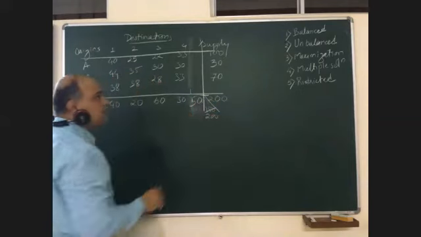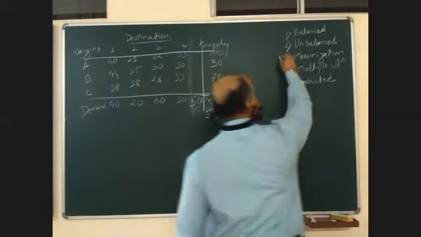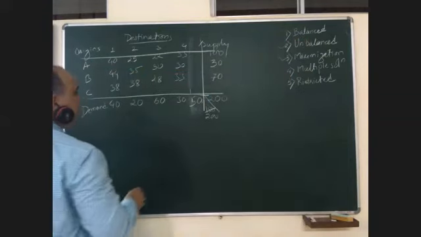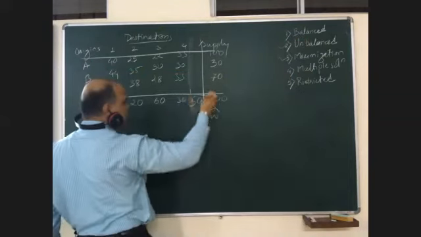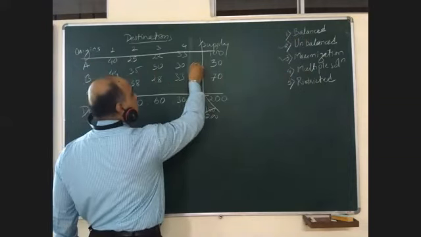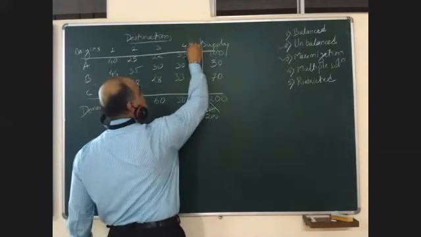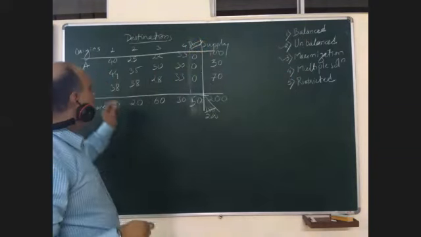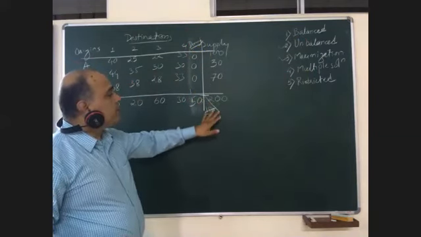So I'm trying to balance this problem. With maximization problem, we are trying to solve unbalance also. First step, check the demand and supply. In case of any difference, put dummy. This I have already explained you. The dummy column or dummy row, wherever the difference is.